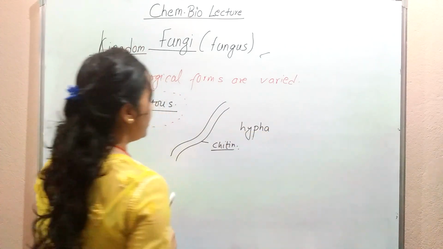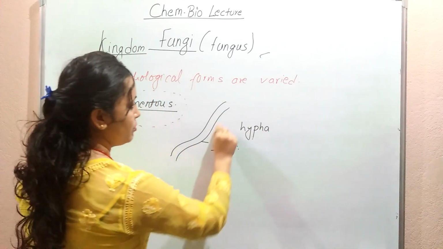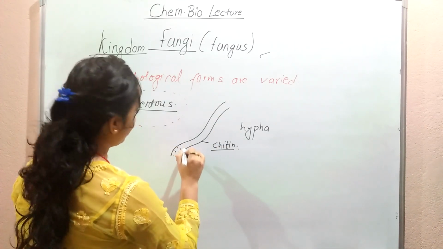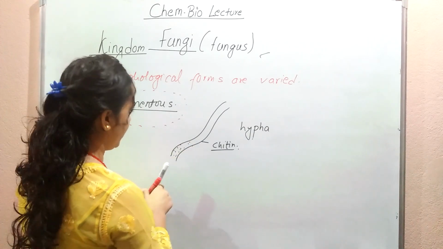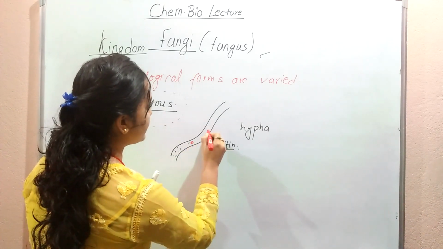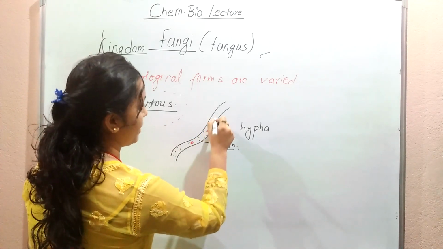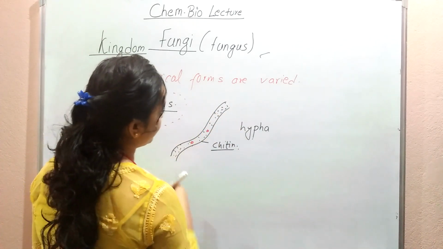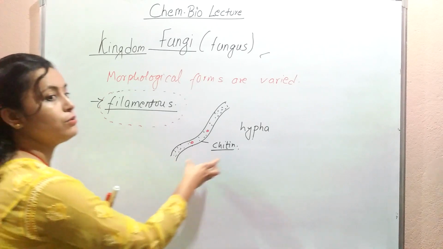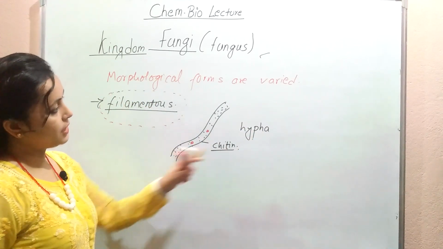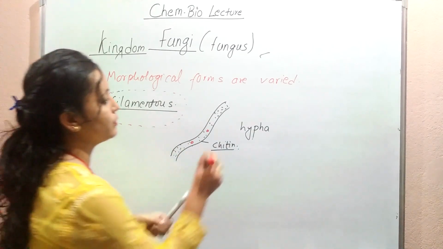Filamentous, being formed by hypha. Yes, so the outermost wall is chitin, and inside it there might be protoplasm and a nucleus. Yes, nucleus and protoplasm are present. Similarly, there might be reserve food material, glycogen. Okay, so this is how the individual hypha looks.